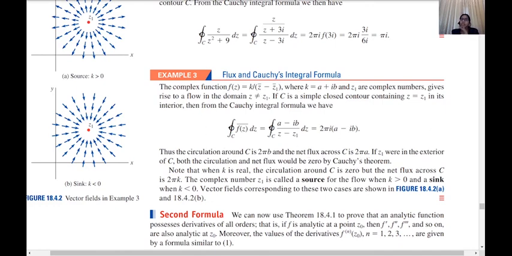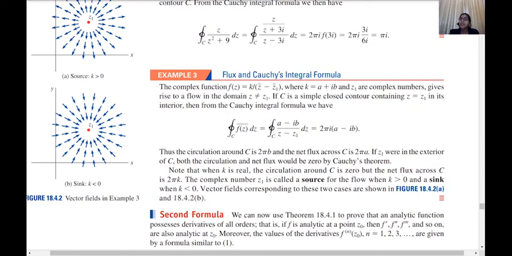So if you are given any complex function of this particular form, then we can easily determine the circulation and net flux without calculation. The circulation will be 2π times b, and the net flux will be 2π times a, where k is equal to a plus ib, and the function is of the form k divided by z̄ minus z̄1. Another thing is that suppose our k is a real number, that is b is equal to 0.